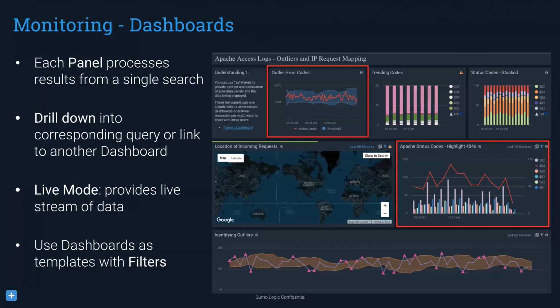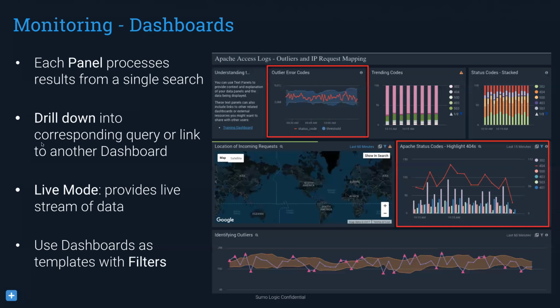Each panel is going to represent a single process from a single search, and your dashboard is going to be made up of panels. Just from a terminology standpoint, the dashboard is essentially the entire page, and the panels are those portions of the dashboard. You'll be able to drill down into the corresponding query or link to another dashboard. I showed that in the earlier demo where I was looking at the operational dashboard, and then I drilled into the services dashboard. So you do have that ability to keep drilling in.